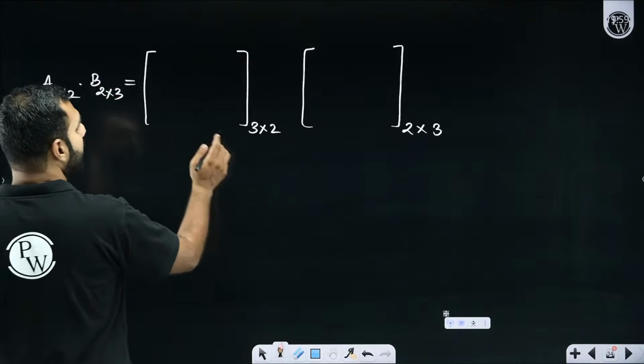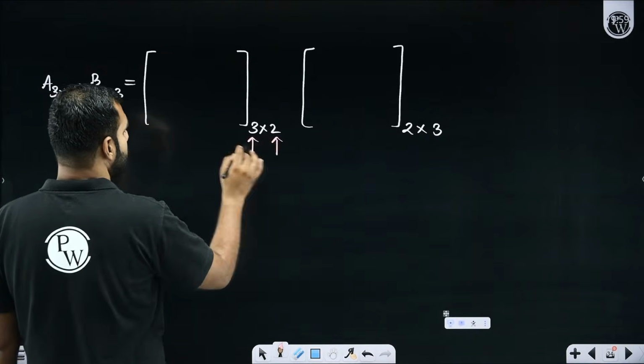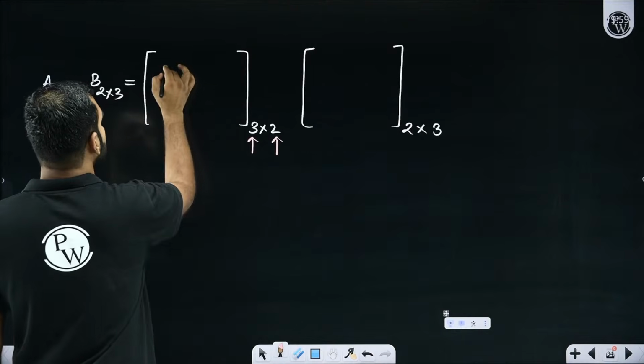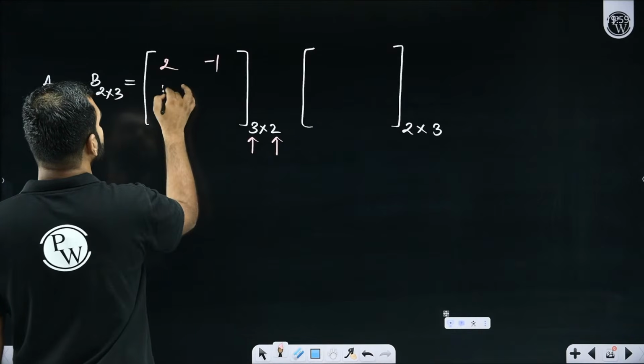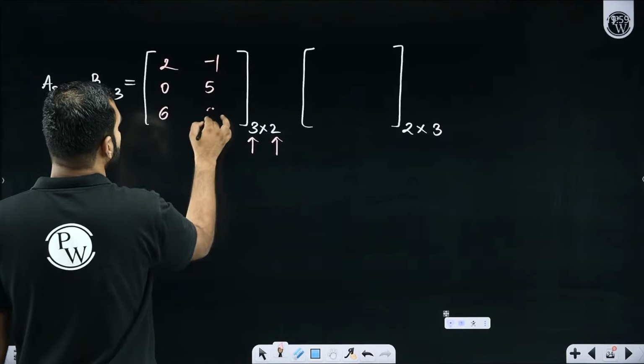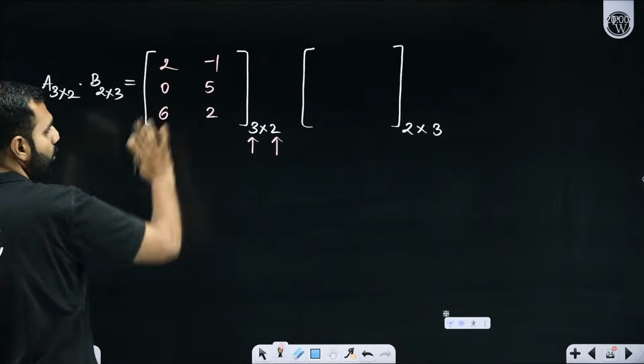So here, 3 by 2 means 3 rows and 2 columns. So 3 rows and 2 columns. Let's say 3, 2, minus 1, 0, 5, and then 6, 2. So this is 3 rows and 2 columns.